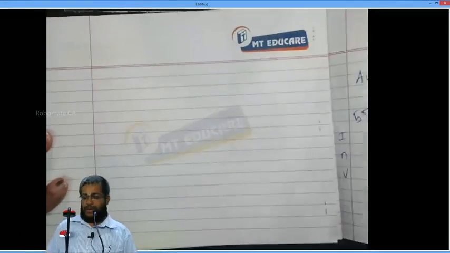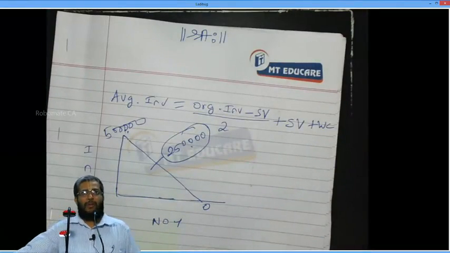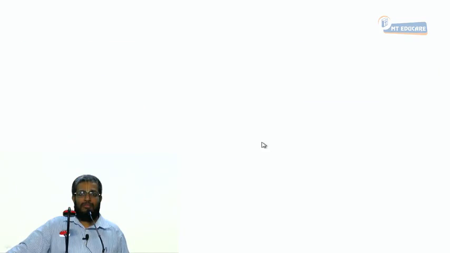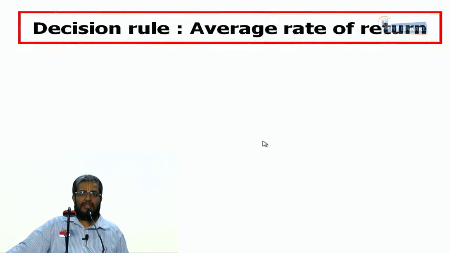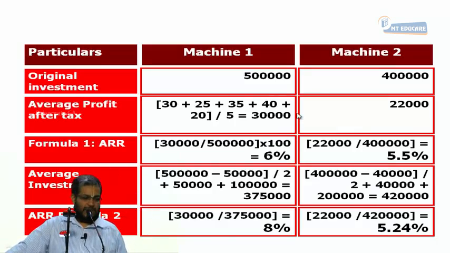Now, in this problem, I'm going to write the conclusion. Write conclusion: Mission 1 should be selected because it has higher ARR, that is, higher accounting rate of return.